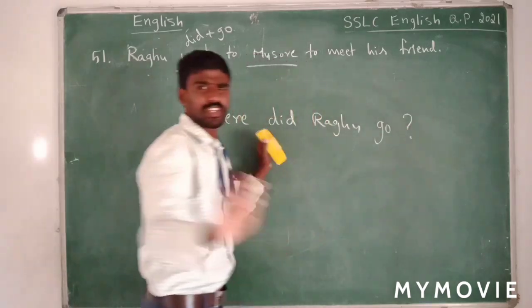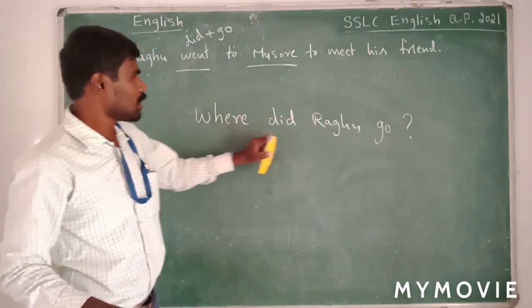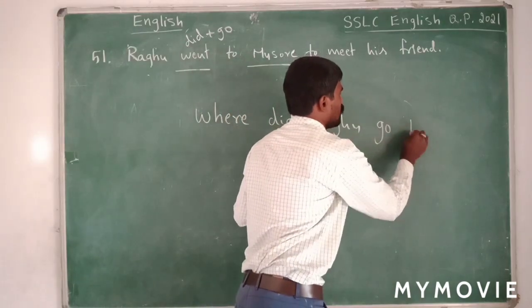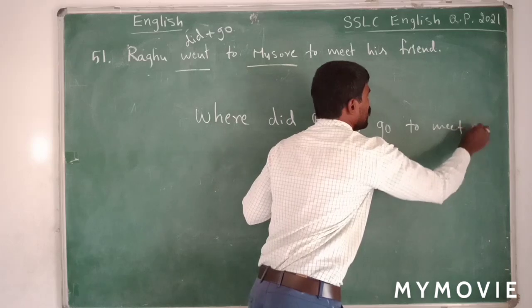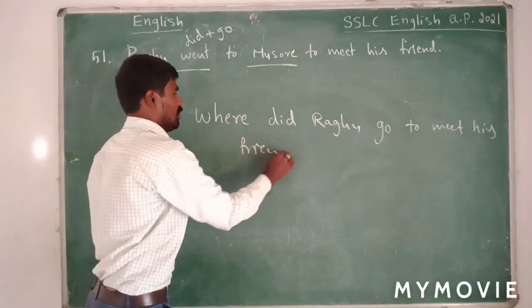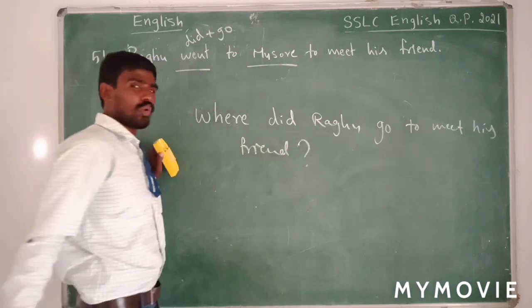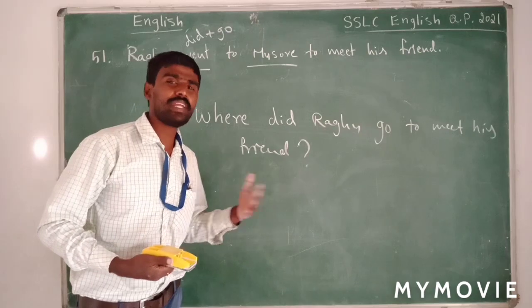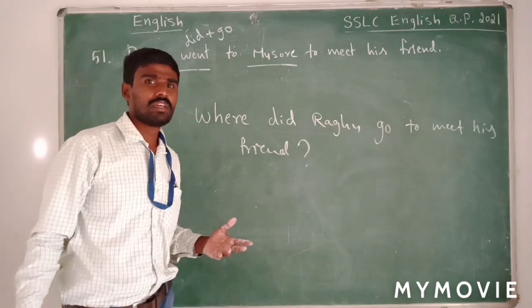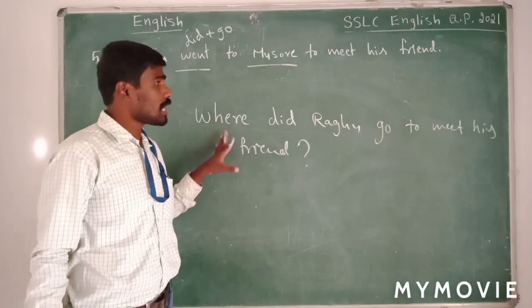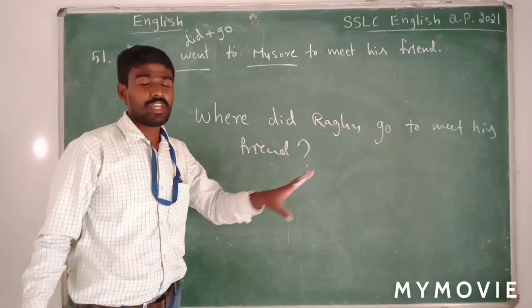Where did Raghu go? Is the correct question. Or you can continue. Where did Raghu go to meet his friend? The answer is Mysore. He went to Mysore is the correct answer. So you should ask questions like this.